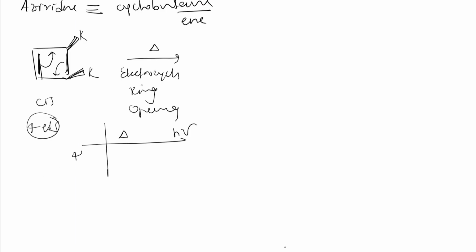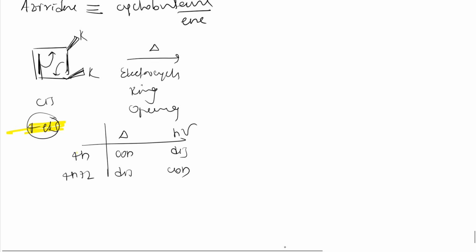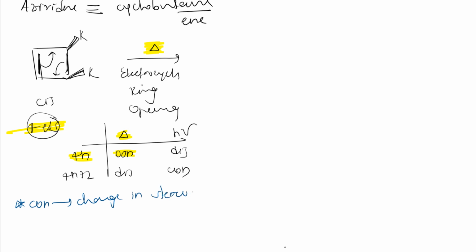If 4n electrons are there, then thermal means conrotatory, and photochemical means disrotatory. If it is 4n plus 2, then thermal will be disrotatory and photochemical conrotatory. That thing we know, right? So see here, it is 4 pi electrons, and here thermal condition we are maintaining. With a yellow marker I am showing. So thermal condition, conrotatory. Con means there will be a change in stereochemistry. If it is dis, then there is no change in stereochemistry.